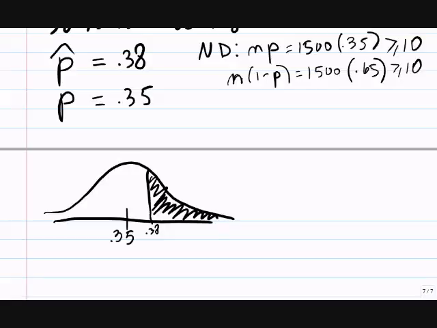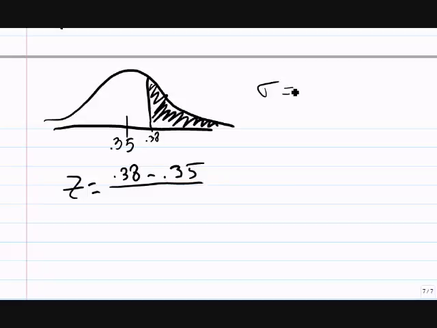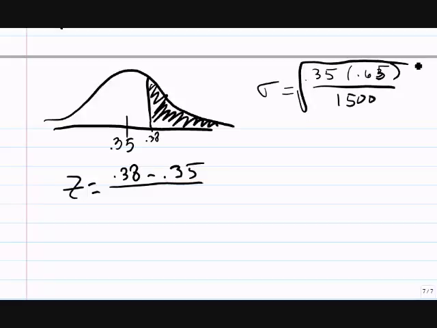How do I find the area under this normal curve? Got to get a z-score. My z is 38 minus 35. 0.38 minus 0.35 divided by the standard deviation. Do we have a standard deviation? It is 0.35 times 1 minus 0.35 divided by the sample size. Take the square root. Would it be okay to use the standard deviation?